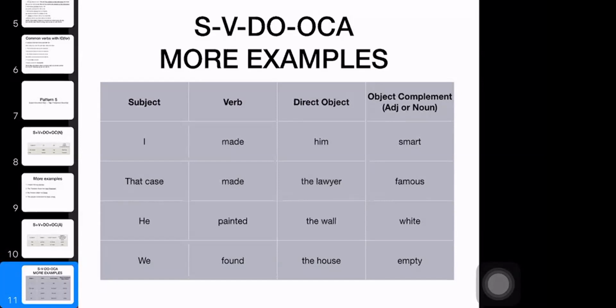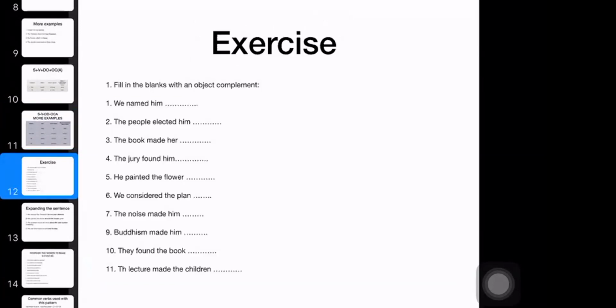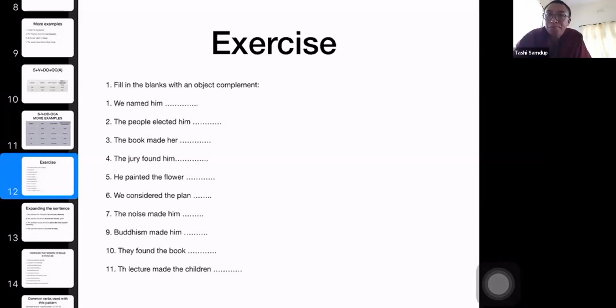Now here I have some practice for you. I want you to put an object complement over here. Object complement: it can be a noun or it can be an adjective, and it will be the pattern that we are learning here. For example, we named him Tashi. Who Tashi? Him Tashi. We named him Tashi.